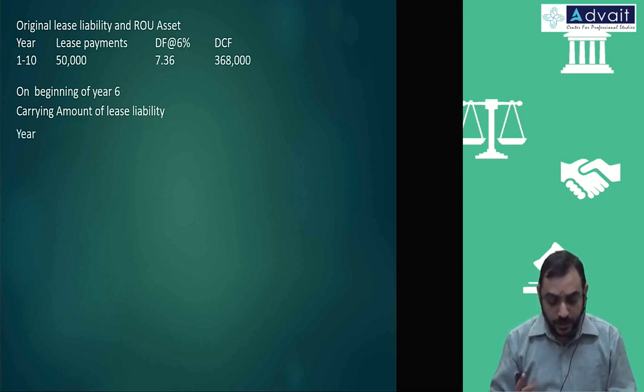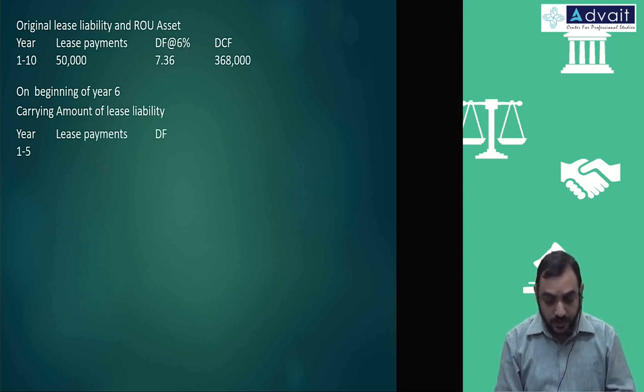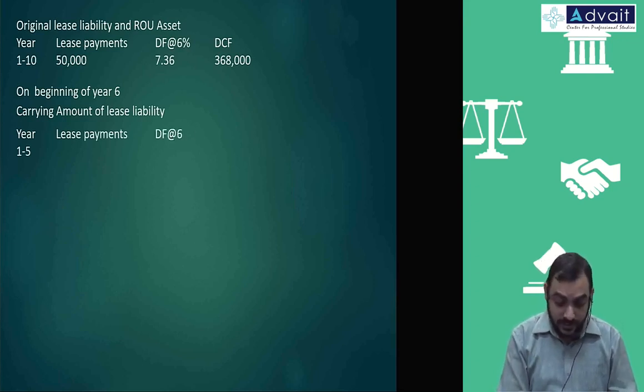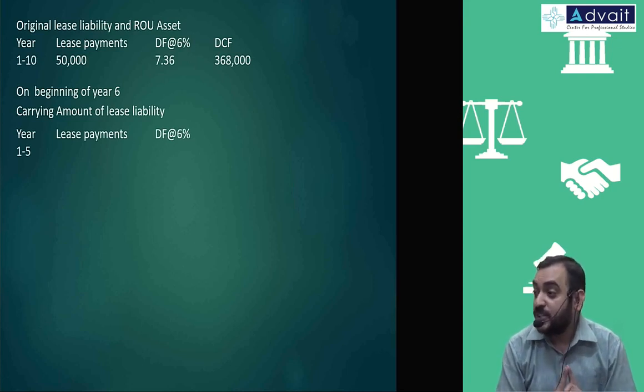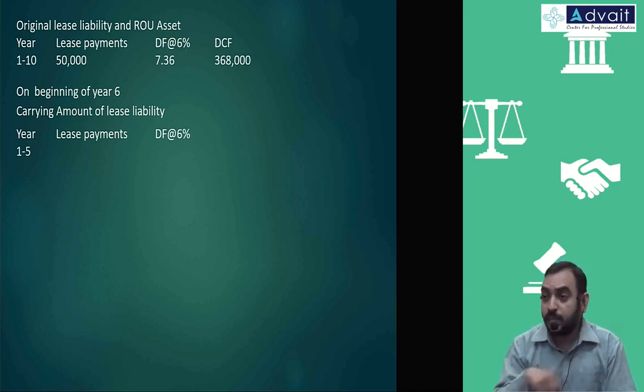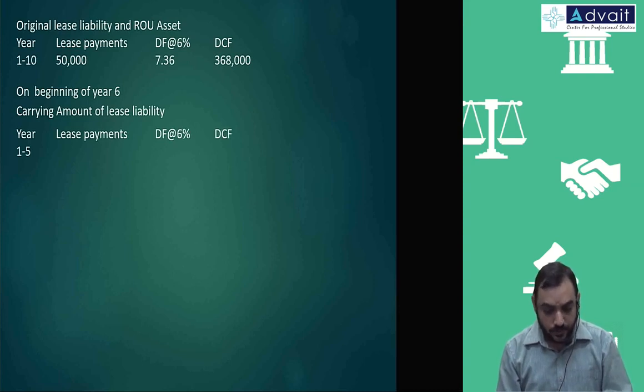How many remaining years are there? 5 years. So lease payments, discounting factor at 6%. We are using the original rate of interest only. It's a shortcut we are doing. Ideally it should be the full tabular method, amortization cost method. And cash flow 50,000.